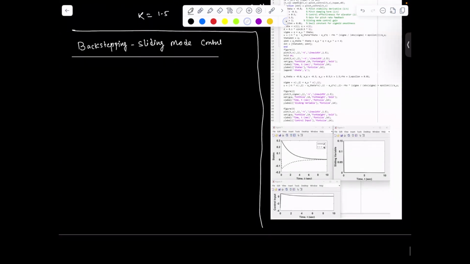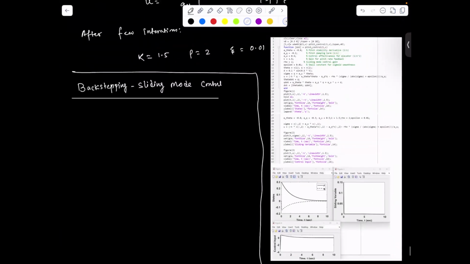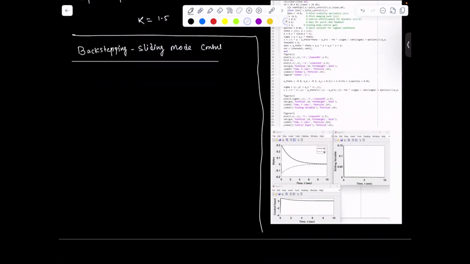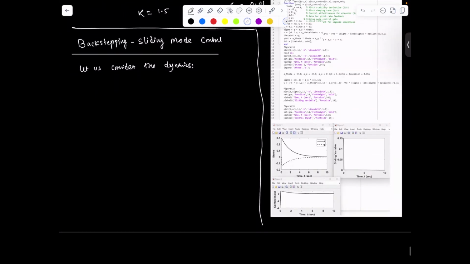So here we are going to consider the same dynamics that we have taken before in this lecture. So let us consider the dynamics, the linearized model of the longitudinal motions.